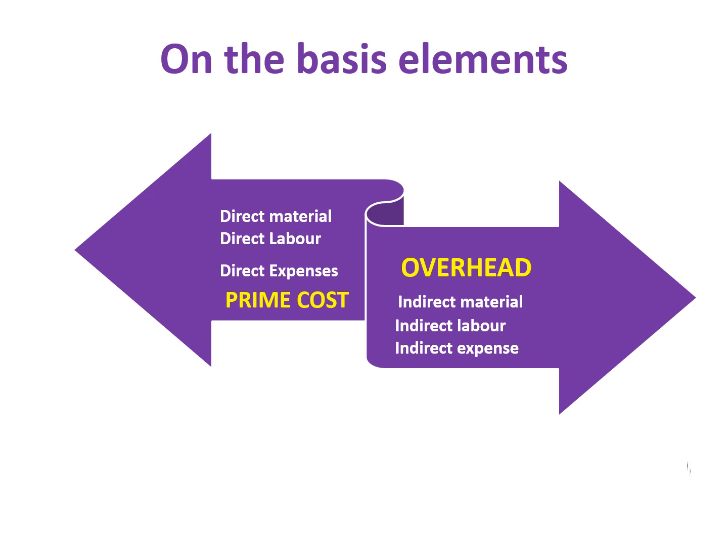All direct elements of cost, such as direct material, direct labor, and direct expenses, are collectively known as prime cost. And all indirect elements of cost, such as indirect material, indirect labor, and indirect expenses, are collectively known as overhead.